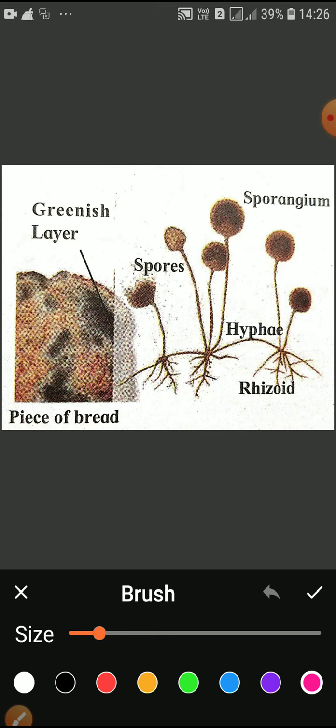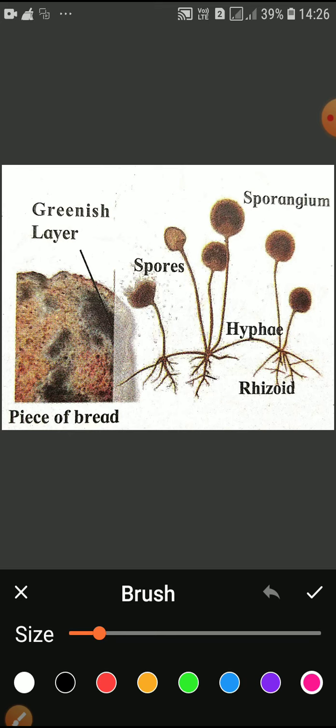That's why they are eukaryotes. Heterotrophic in nature. Heterotrophic means they depend on other organisms for food. They can't prepare their food. They do not have chlorophyll. So the first characteristics are non-green, eukaryotes, heterotrophs. Second, most of the fungi are saprotrophs. Saprotrophs means they depend on dead and decaying matter. Dead or decaying organisms' bodies they are eating. They are growing there. That's why they are saprotrophs.